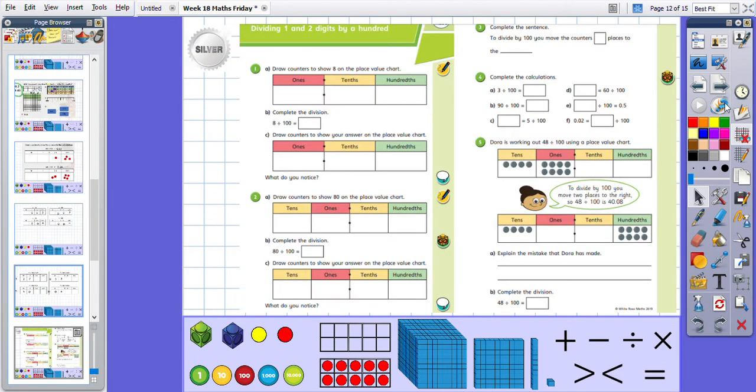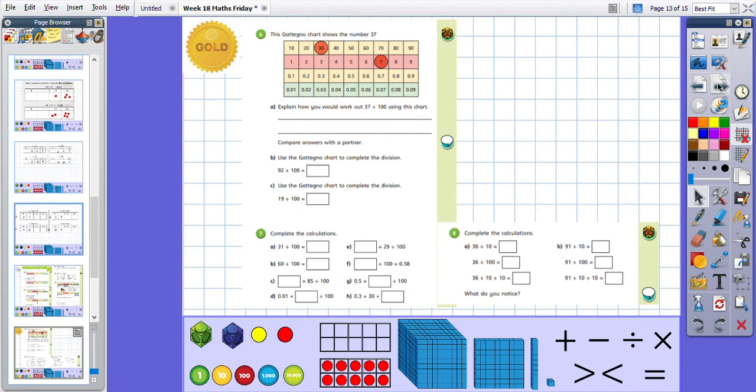Okay, so we are up to having a look at what our challenge is today, dividing 1 and 2 digits by 100. We've got silver questions, exactly like we have just gone through today. Drawing counters on the place value grid, writing your answers as a decimal, and completing the missing number divisions. So if you need to, go back in the video and see where I went through those types of questions.